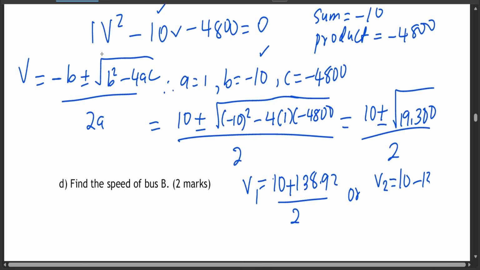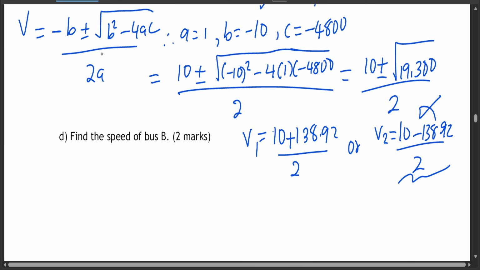Now we won't take the answer for v2 because it's going to give you a negative answer. Taking 10 minus 138.92 automatically gives negative something, so we'll ignore this answer. But for v1, we'll take it surely, because it's going to give you a positive answer.